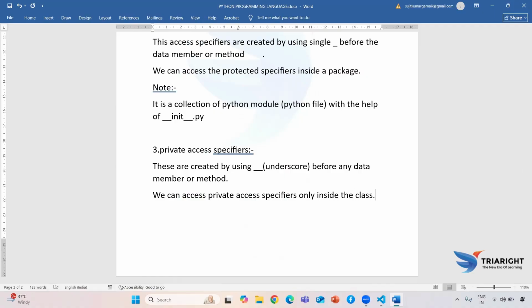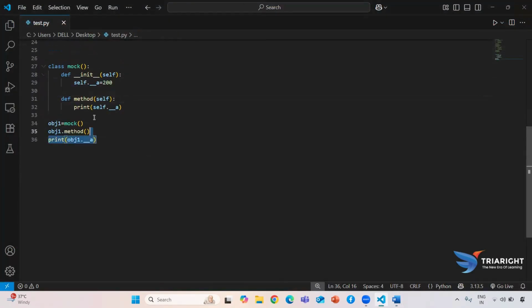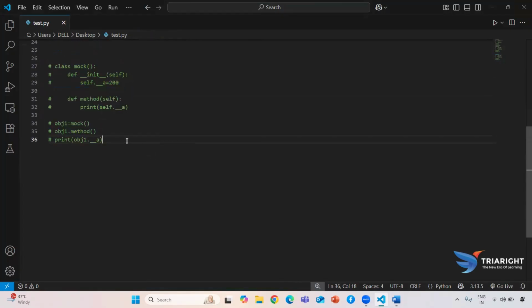So now, my requirement is I want to access a private access specifier outside the class. How to make it possible? Now we are going to see. So now I just want to comment this thing. First, my requirement is I want to create a data member and assign a value.